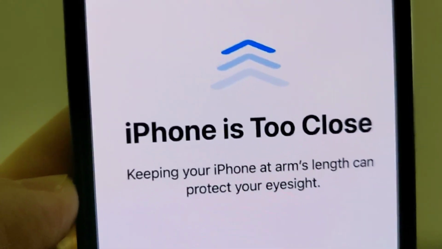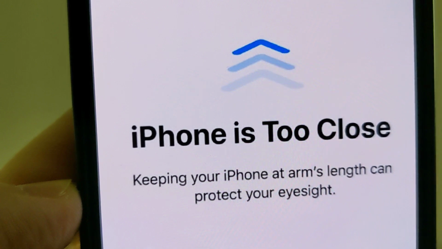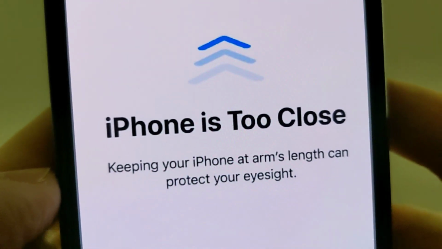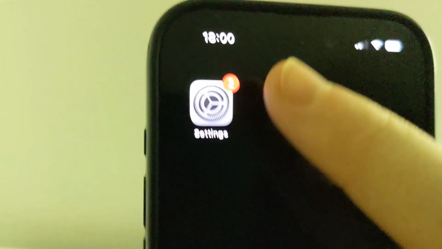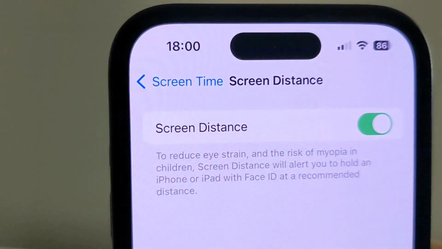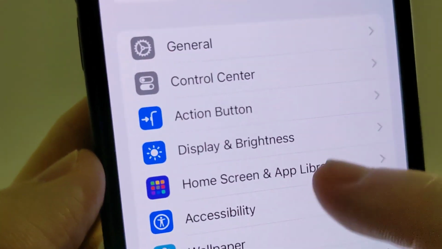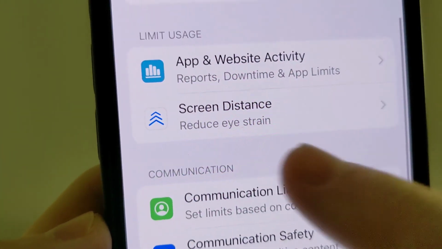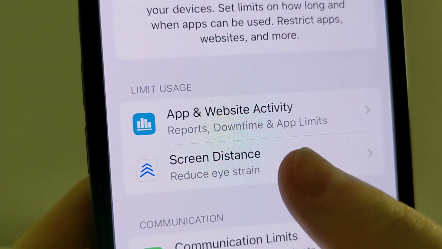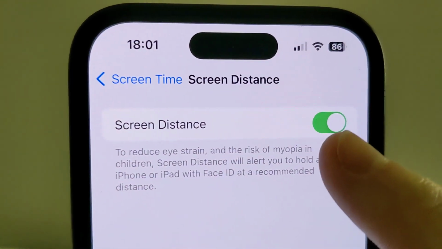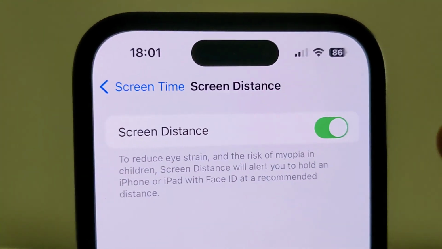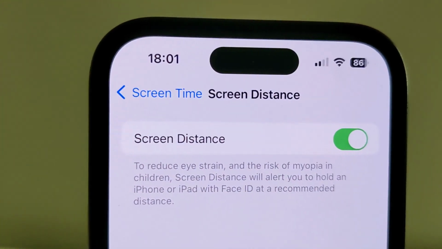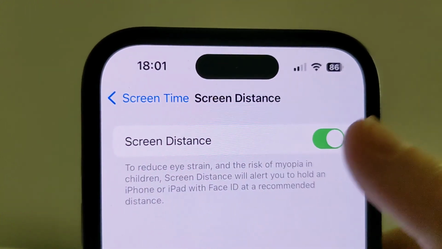Welcome back, guys. In this video I'm gonna show you how to turn off eye protection or screen distance on your iPhone. So first thing first, go to settings on your iPhone, then in the settings go to screen time option right here, and now you'll see screen distance. Just click on that and simply turn off. It's turned on by default, so just click on that toggle and simply turn off the screen distance like that.